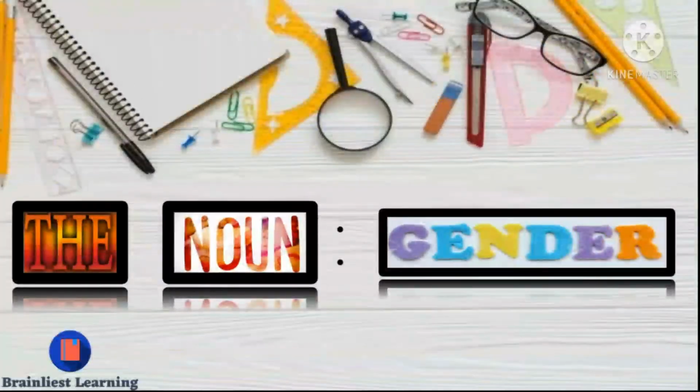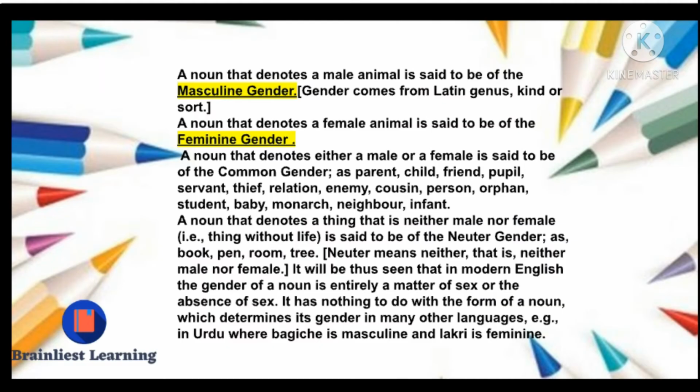Study the noun gender. You know that living beings are either of the male or the female sex. Let us see the example to understand the basics of the noun and gender of nouns. The first example is boy, girl; second is lion, lioness; third is hero, heroine. What do you notice in these three examples?